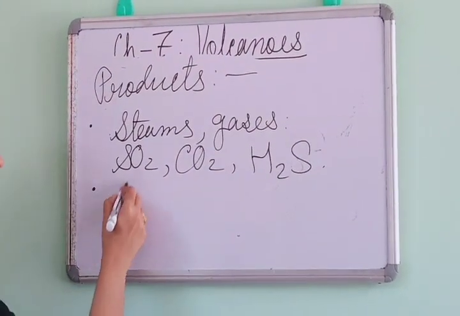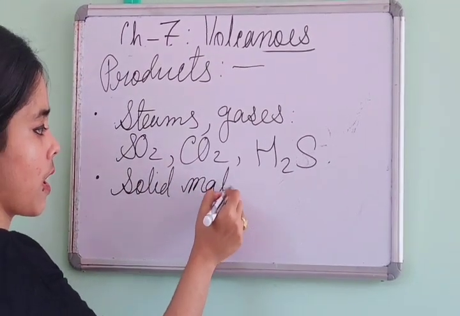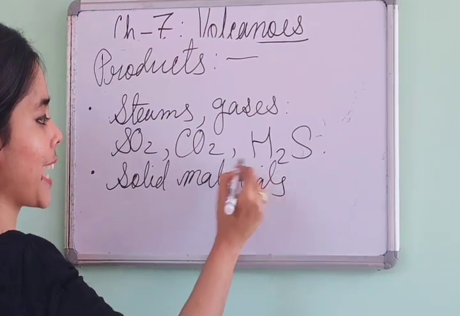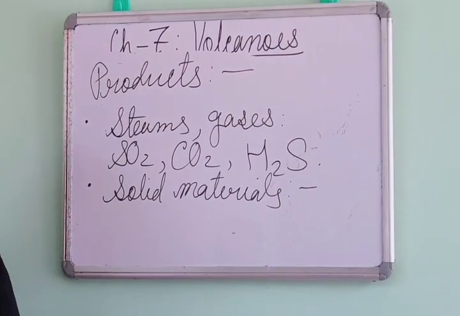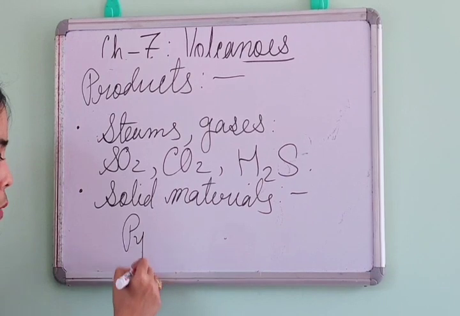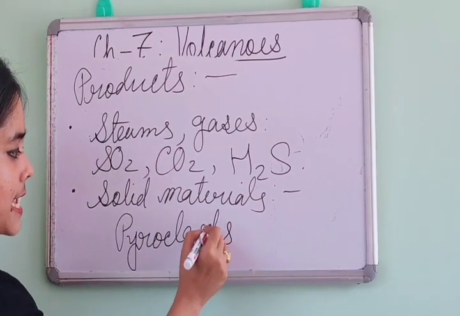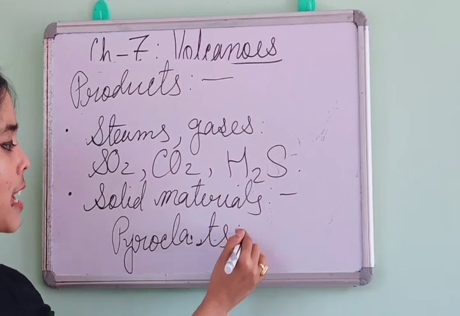Number two, so many solid materials also come out from this volcanic eruption. What are they? Pyroclast. What is this?